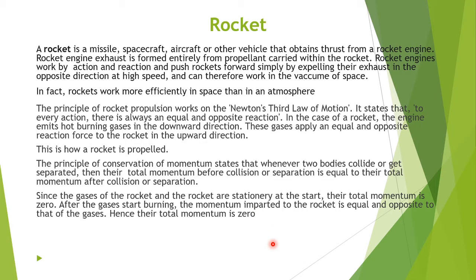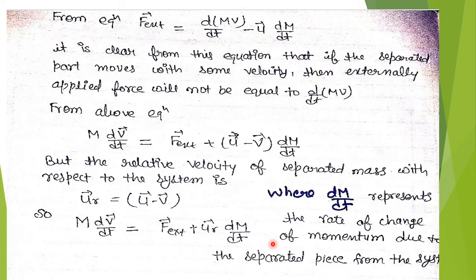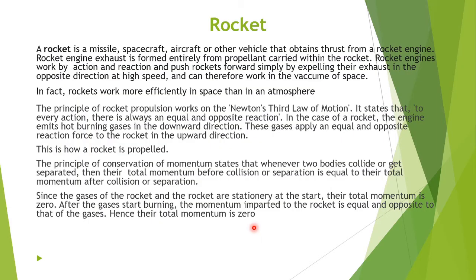Now, according to this varying mass system, we will discuss the rocket, because a rocket is an example of a varying mass system, since it has a part that separates. So firstly, we will discuss what a rocket is. A rocket is a missile, spacecraft, aircraft or other vehicle that obtains thrust from a rocket engine. Rocket engine exhaust is formed entirely from propellant carried within the rocket.